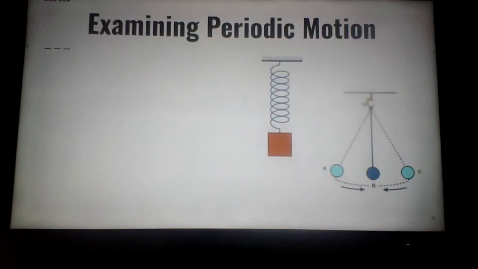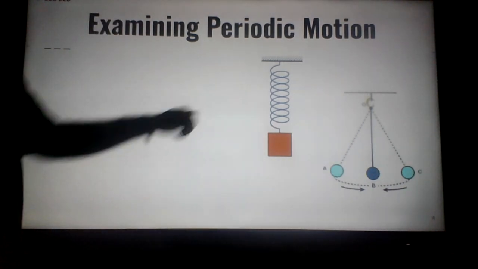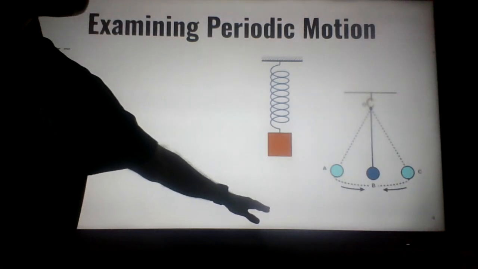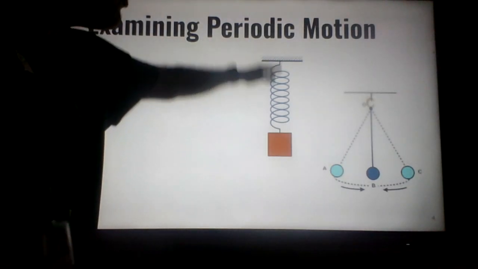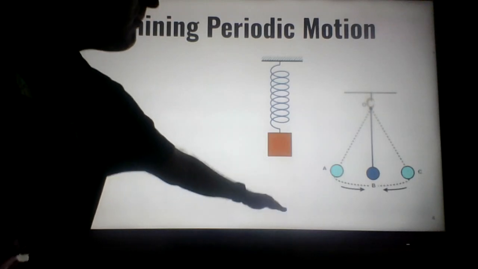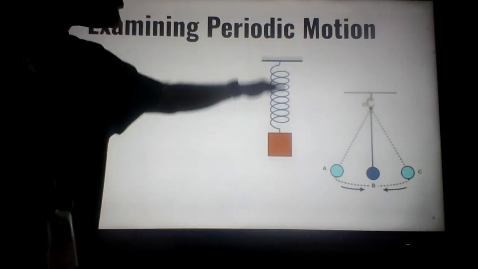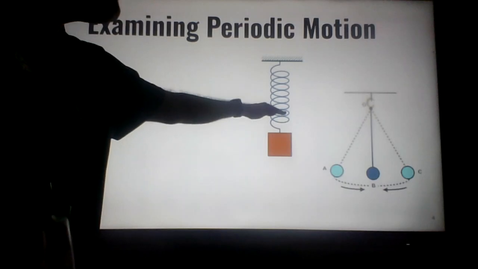Examining periodic motion. Now, look at the pictures here. First, we have a spring that we would pull down and let go. Now, what will happen when I pull the spring down and let go? I'm sure you already know. The spring will go up. Now let's assume I pull that straight down, not sideways at all. Go straight up, come down and up, and come down and up. Now eventually that spring will stop moving.